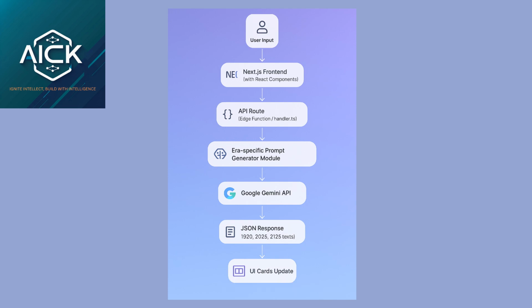All three of these prompts are then sent to the Google Gemini API using its fast and flexible text-only generation endpoint. Gemini returns three tailored responses, one for each time period, as raw JSON text. These responses are then passed back to the front end where we update the UI in real time.